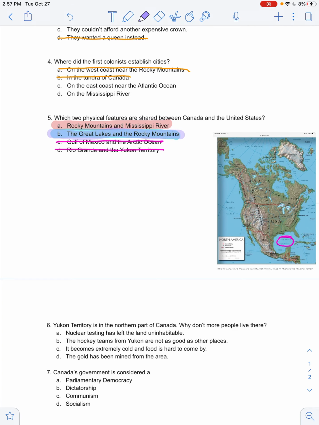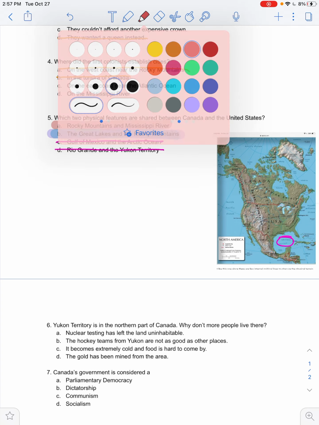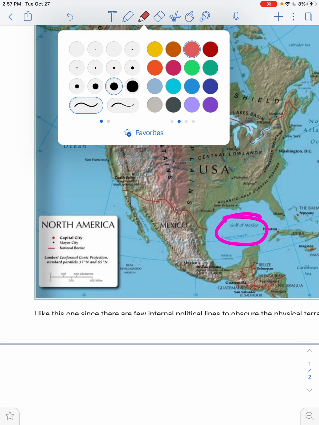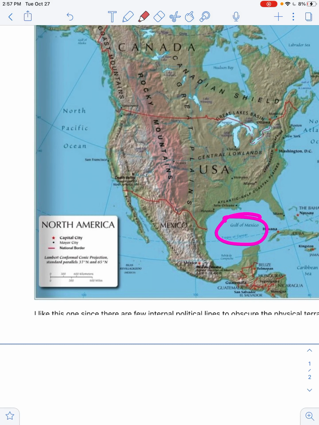Okay, so the Rocky Mountains and Mississippi River. The Rocky Mountains are right over here. If you look, this red border right here is the border between the United States and Canada. And so the Rocky Mountains. And then the next one that we said was the Mississippi River. The Mississippi River is down here. It goes all the way over here, and then it stops right over here.